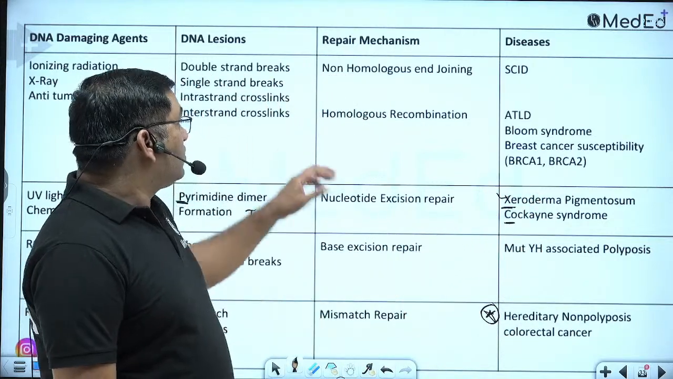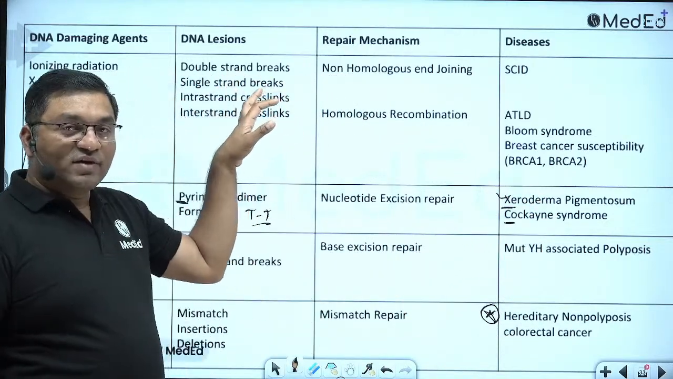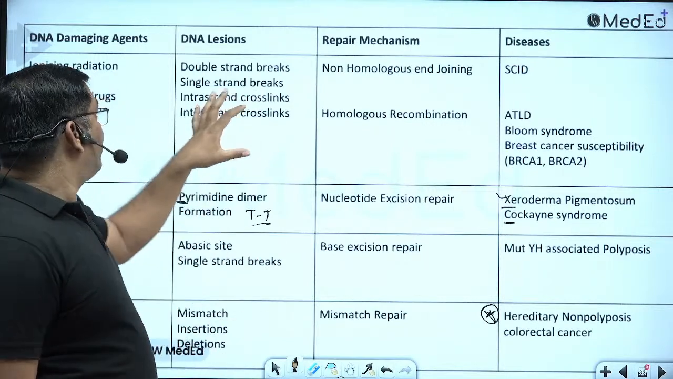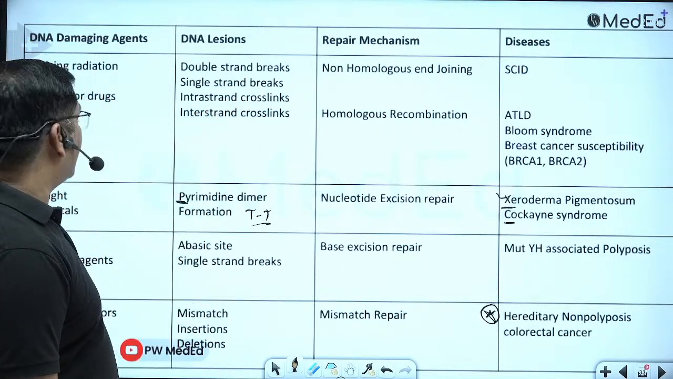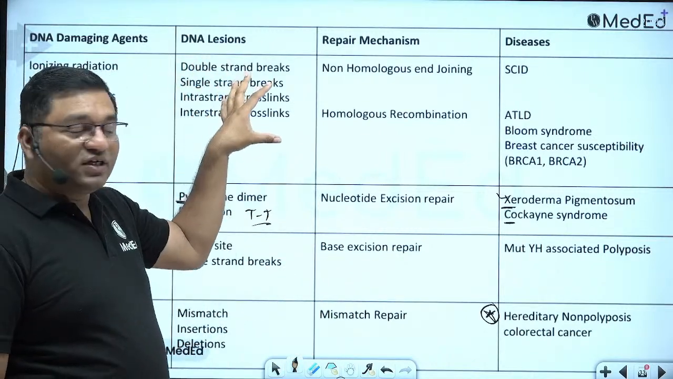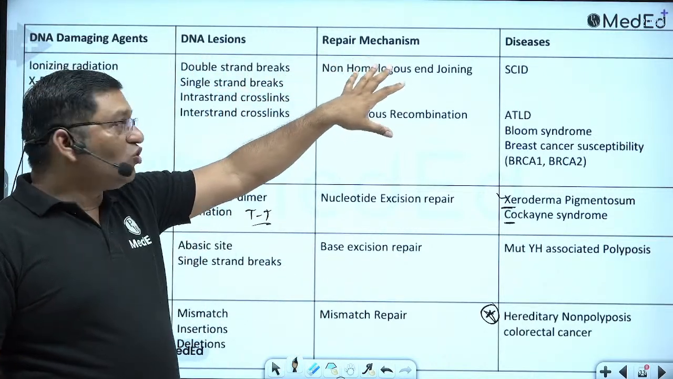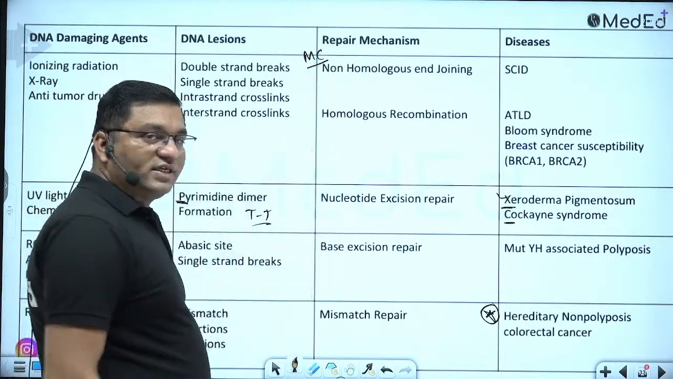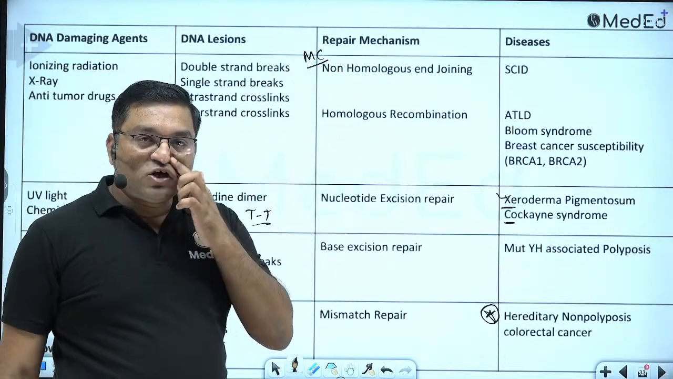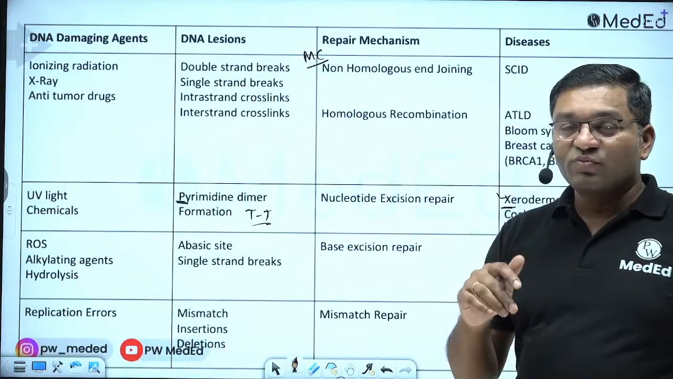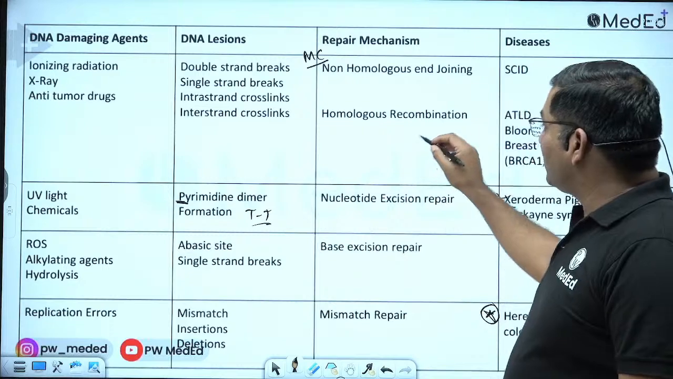Now if there is a double strand break or single strand break or interstrand or intrastrand crosslink, this type of defect, caused by ionizing radiation or X-ray or anti-tumor drugs, is repaired by non-homologous end joining. This is the most common. Most common is non-homologous end joining, or by homologous recombination, using the sister chromatid and the similar part of the chromosome.